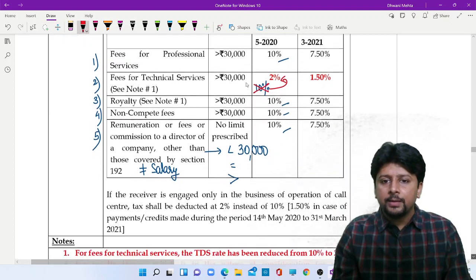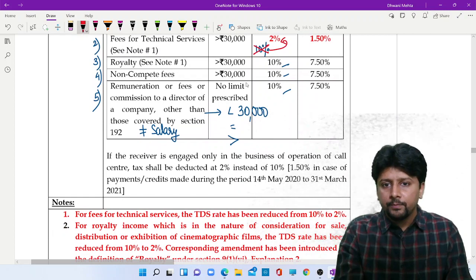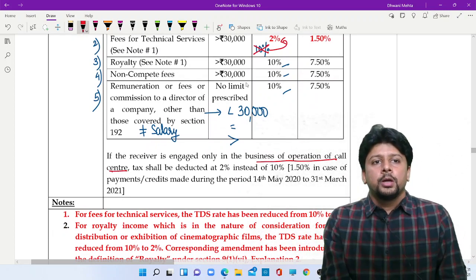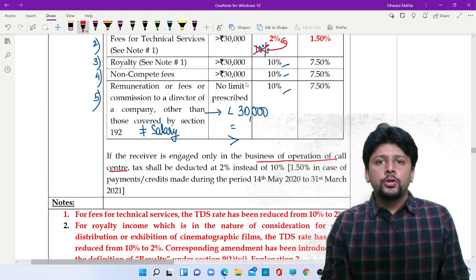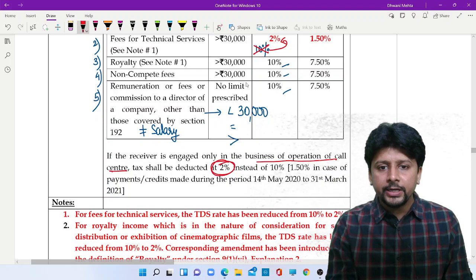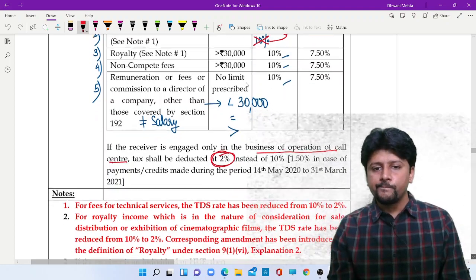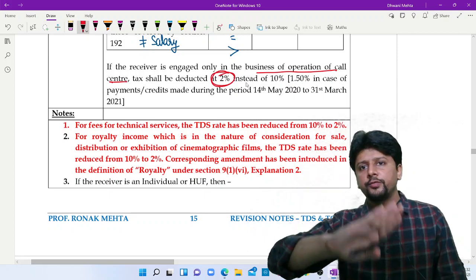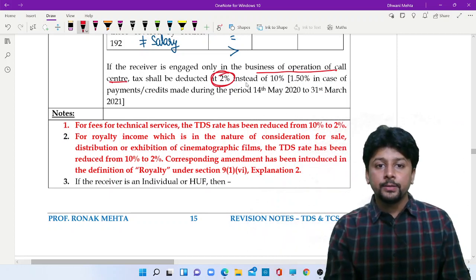If you are making a payment to somebody who is in the business of operation of a call center, so he is running a call center for you and you are paying his fees, then TDS will be done at the rate of 2%. Amendment number 1, fees for technical service, from 10% it has come down to 2%.